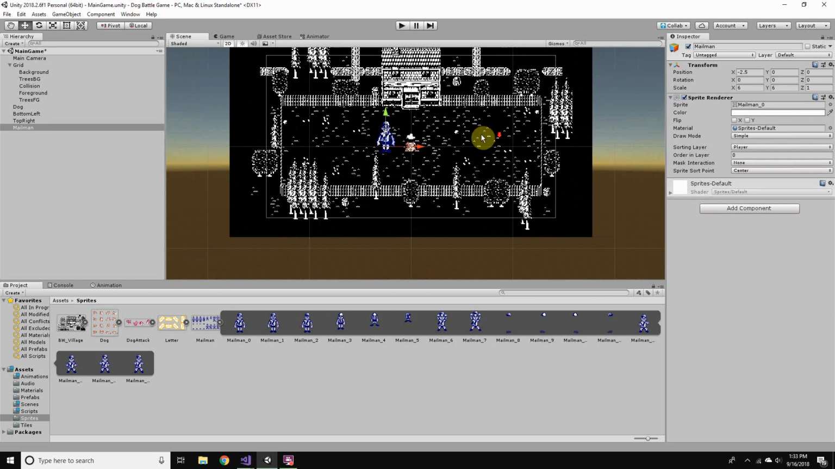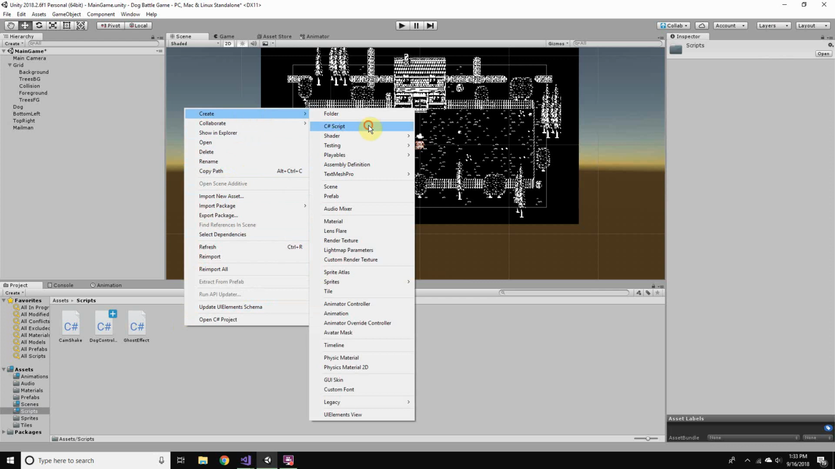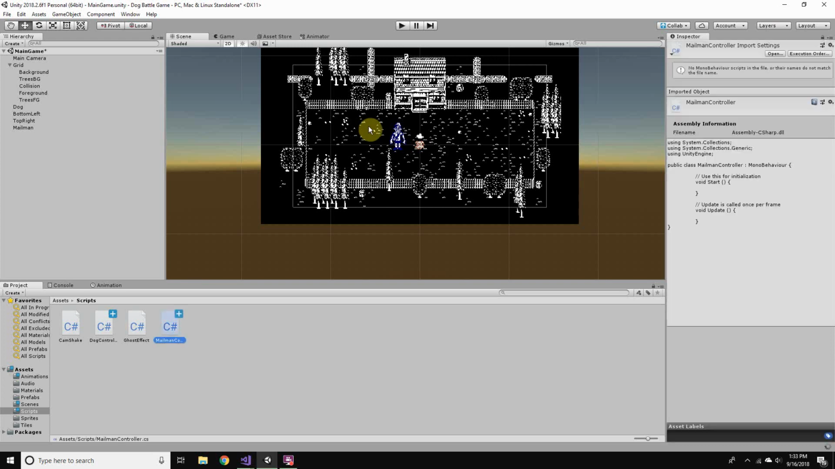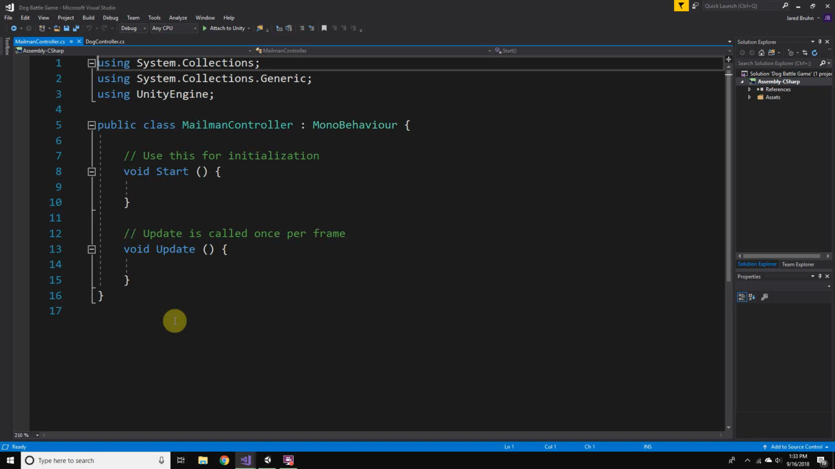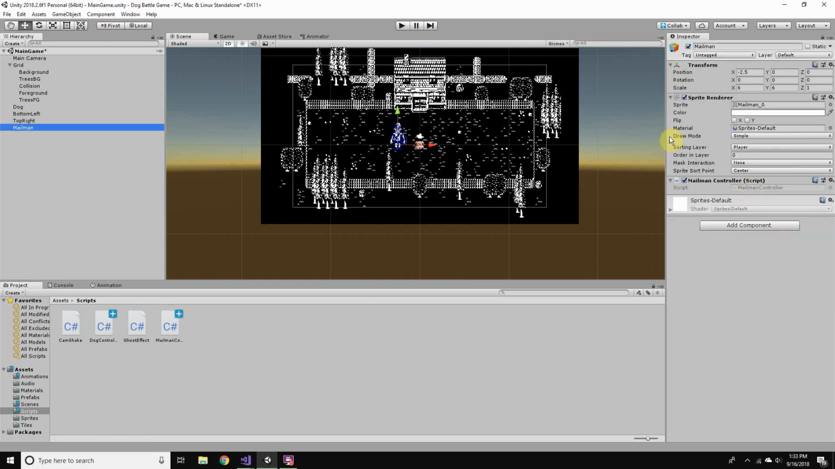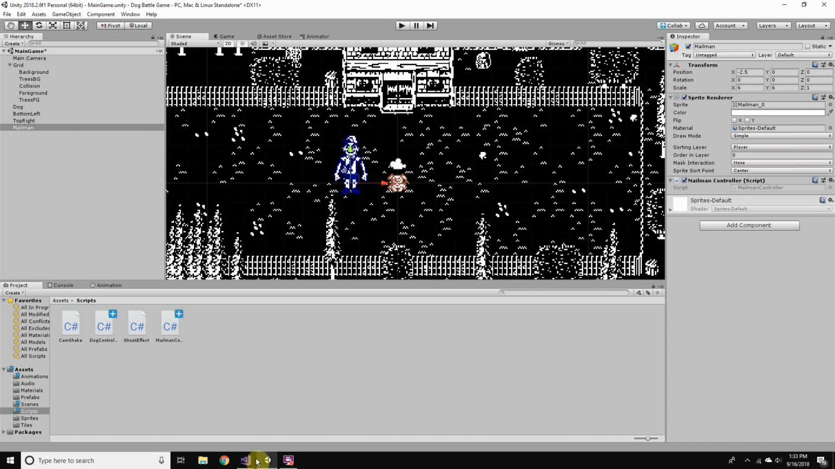Okay, and so this guy needs a script. So I'm going to go into the scripts folder and right click and create a C# script, and it's going to handle all of his AI. So I'm just going to call it the mailman controller. And that opened up Visual Studio, but not our script. There it is. I'm going to go ahead and attach the mailman controller to our mailman so that when we make changes to the script, we can see that reflected in the scene.